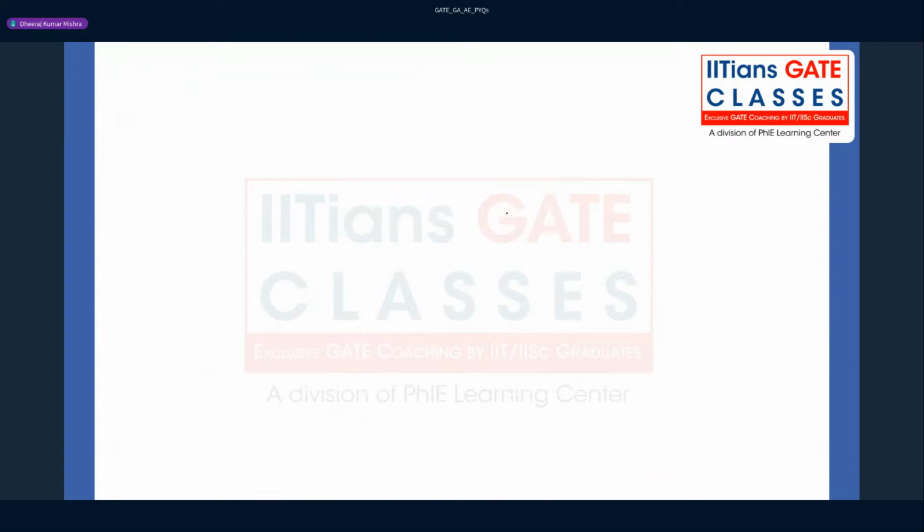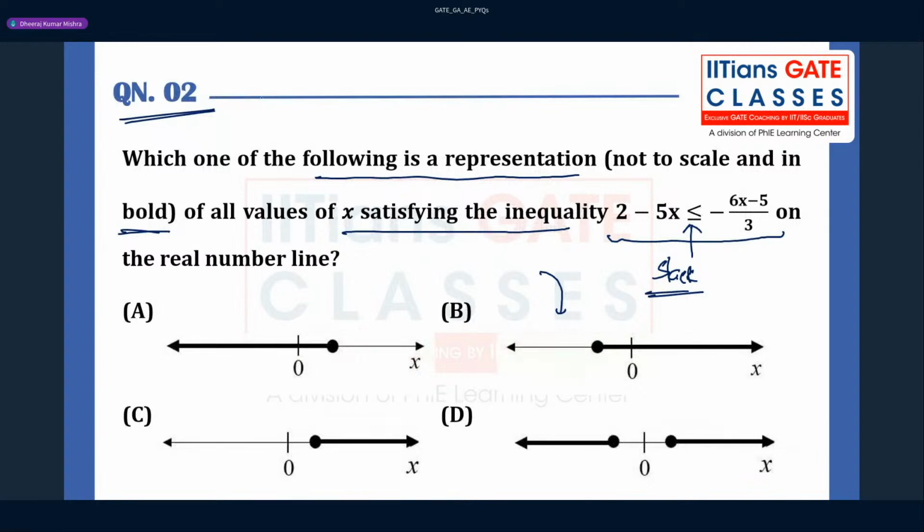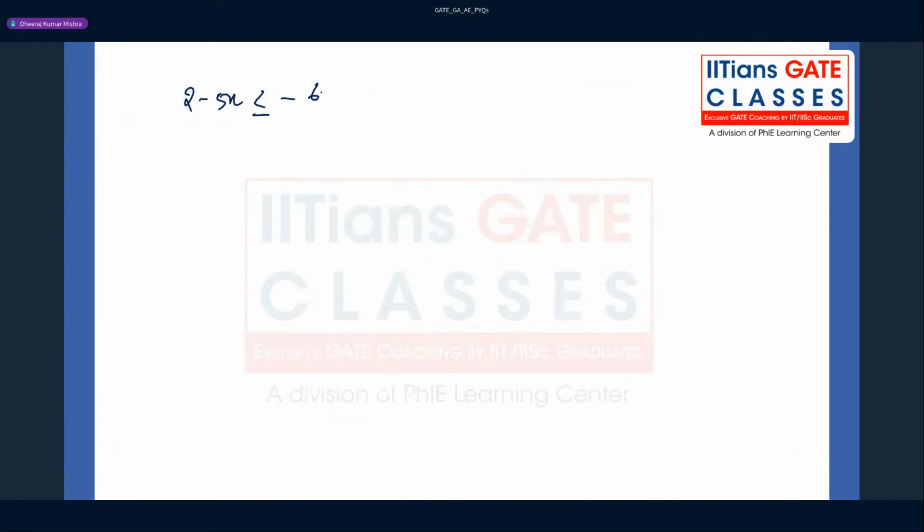Can we copy? So it is nothing but 2 minus 5x, and this is less than or equal to minus 6x minus 5 by 3. So I believe many people can solve this kind of question. So solve it and tell me what will it be? So this is nothing but, you can take cross multiply, so it becomes